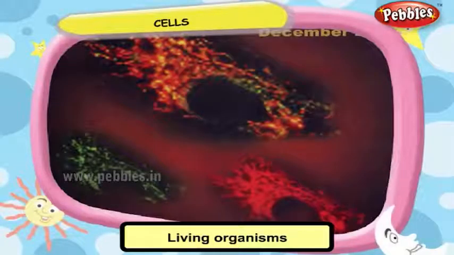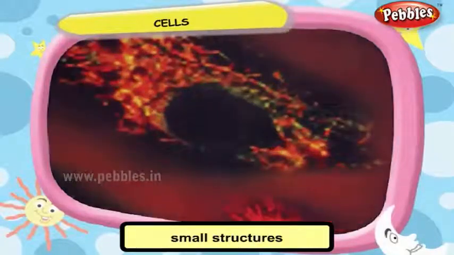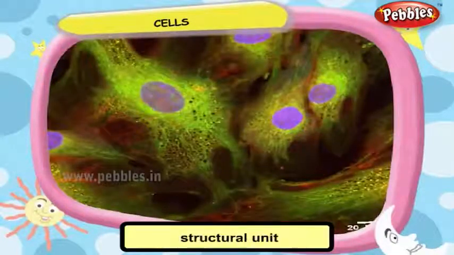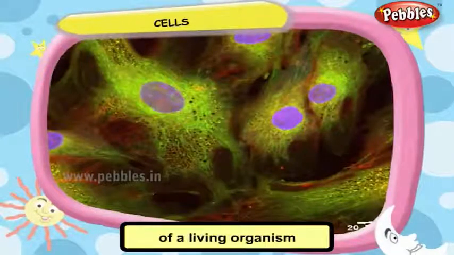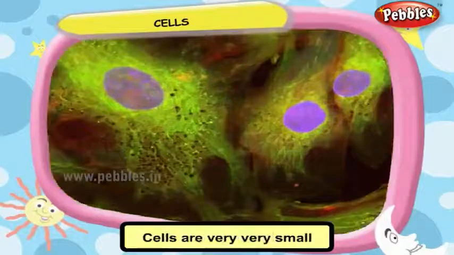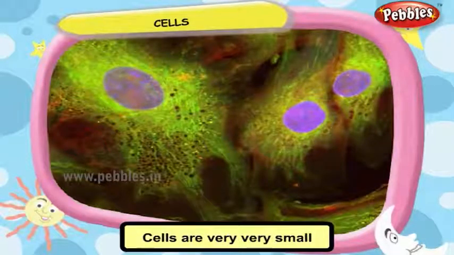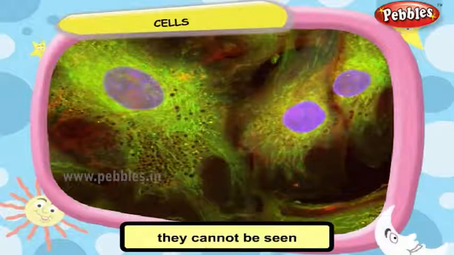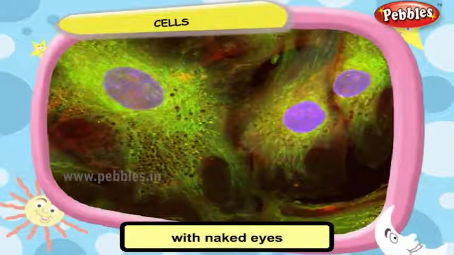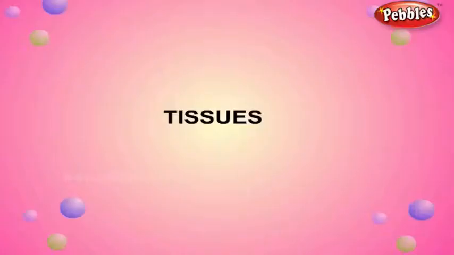Living organisms are made up of small structures called cells. The cell is the basic structural unit of a living organism. Cells are very small. They cannot be seen with naked eyes. They can be seen only through a microscope.